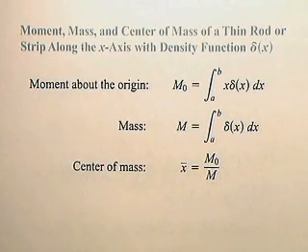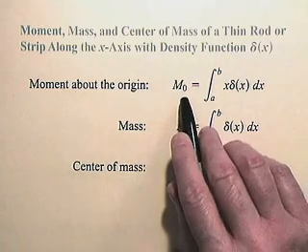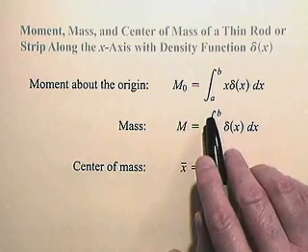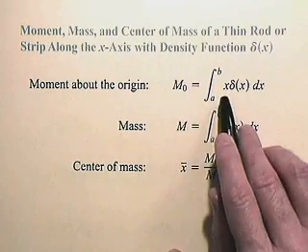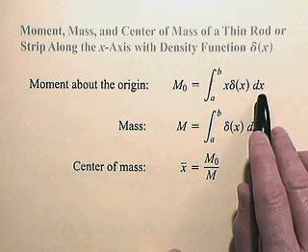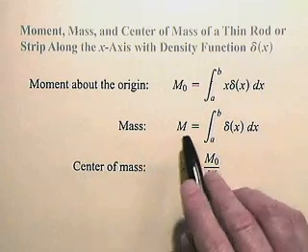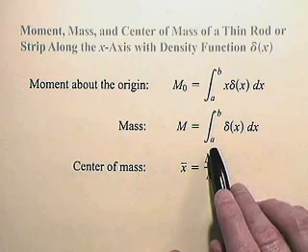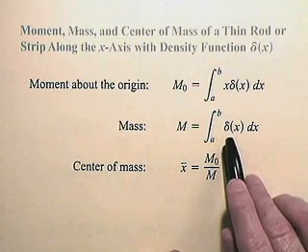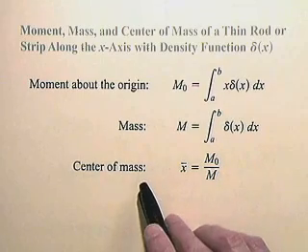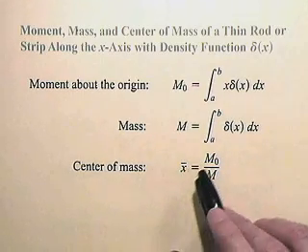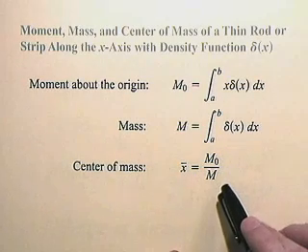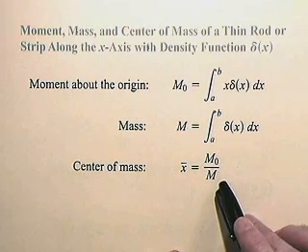Moments, mass, and center of mass of a thin rod or strip along the x-axis with density function delta of x. The moment about the origin, denoted capital M with a subscript 0, is the definite integral from a to b of x multiplied by delta x dx. The mass, capital M, is the definite integral from a to b of the density function delta x dx. And the center of mass, denoted x bar, is the moment M sub 0 divided by the total mass M.